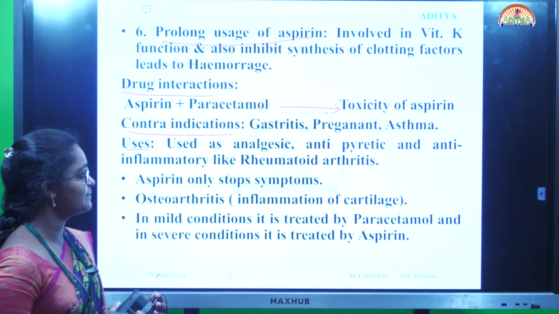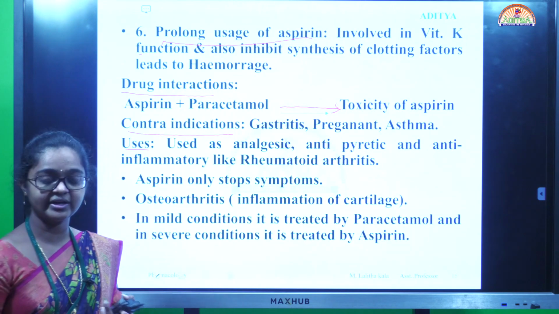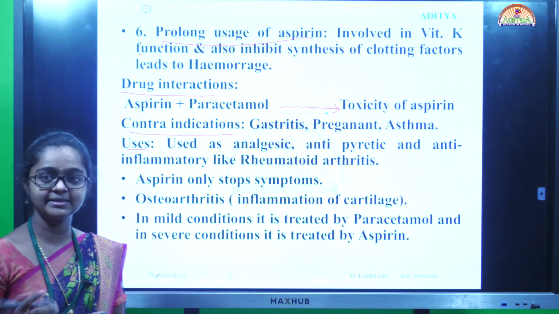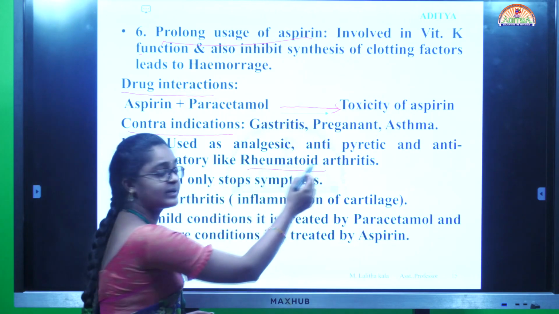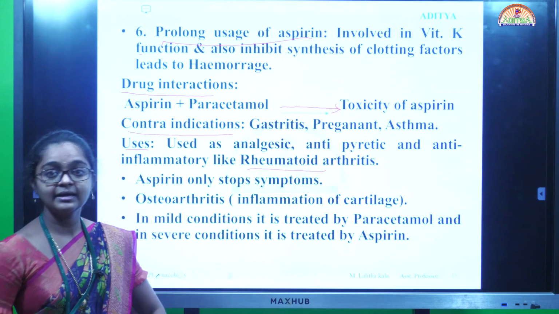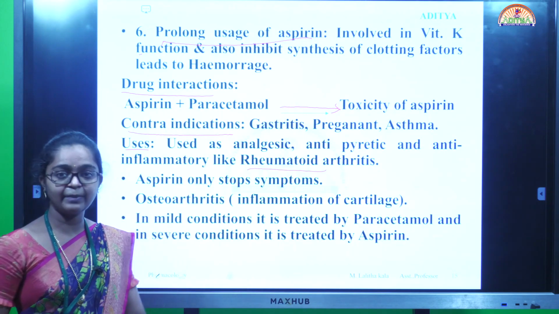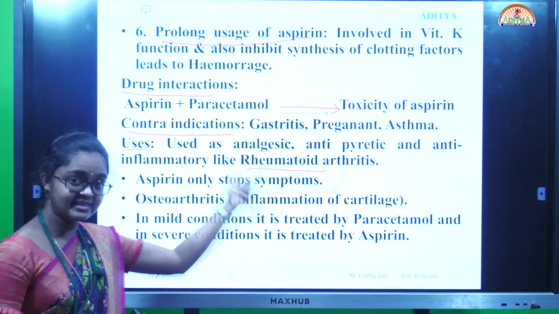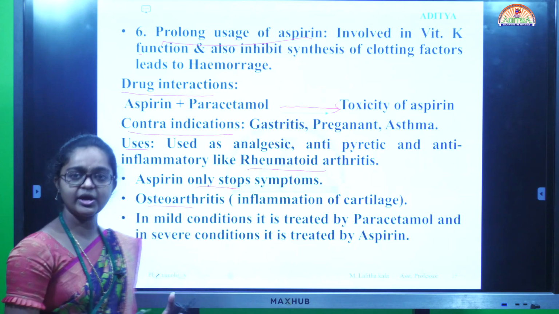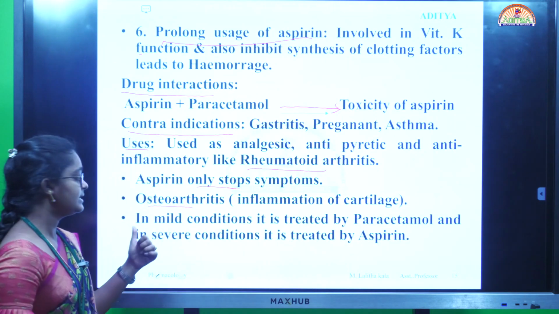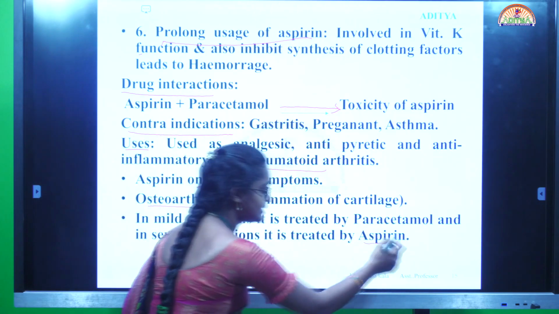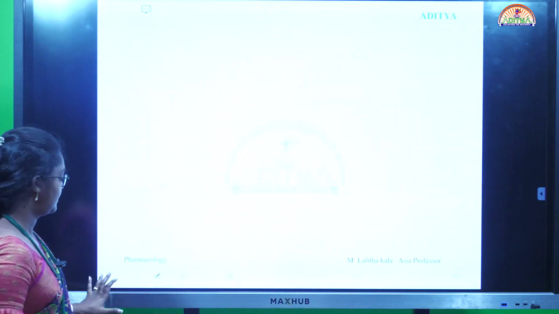Next, uses. Used as an analgesic, antipyretic and anti-inflammatory, as in rheumatoid arthritis. It is used only in mild conditions; in severe conditions, other drugs are used. In rheumatoid arthritis there is inflammation, and when these drugs are administered the inflammation and pain decrease. A permanent cure will not occur with these drugs; aspirin only stops the symptoms. Osteoarthritis means inflammation of the cartilage. In mild conditions it is treated by paracetamol and in severe conditions by aspirin. That's it. Thank you.